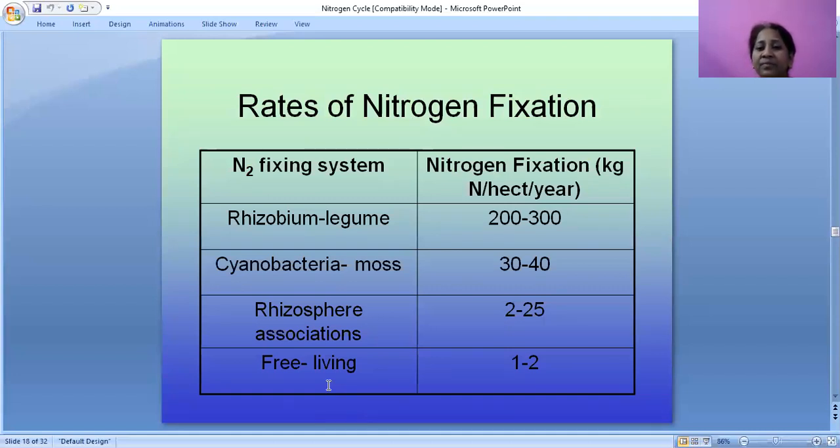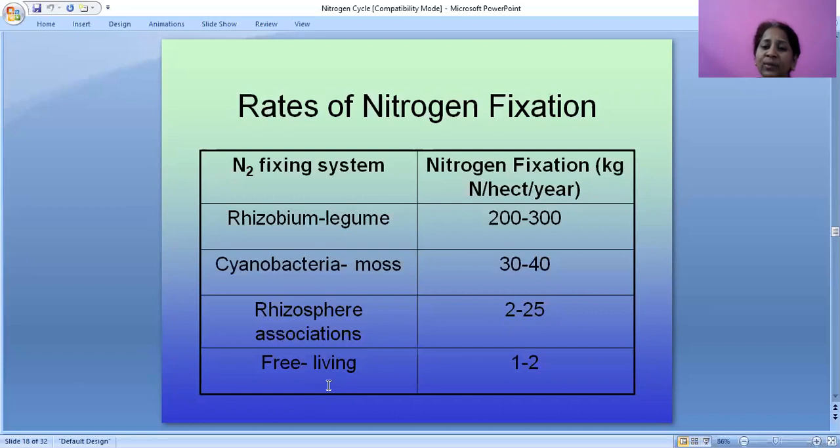Rates of nitrogen fixation. Nitrogen fixing systems, nitrogen fixation in kg of nitrogen per hectare per year. The Leguminosae family having Rhizobium-legume association, up to 200 to 300 kilos will be fixed yearly. By cyanobacterial mass, it will be up to 30 to 40. Rhizosphere associations, 2 to 25 kg. Free living, 1 to 2 kg.